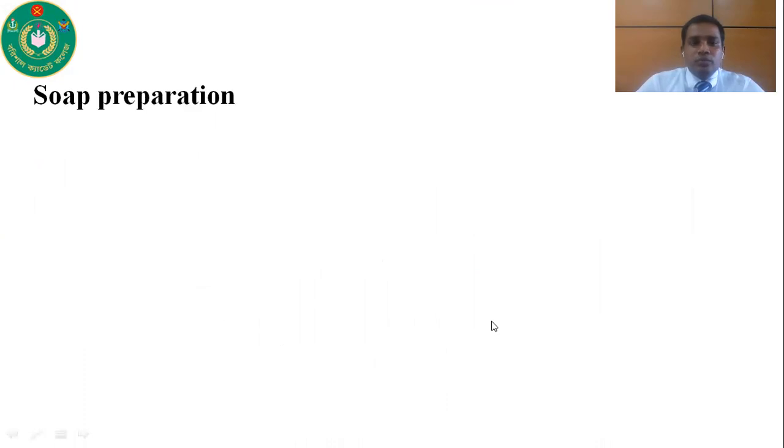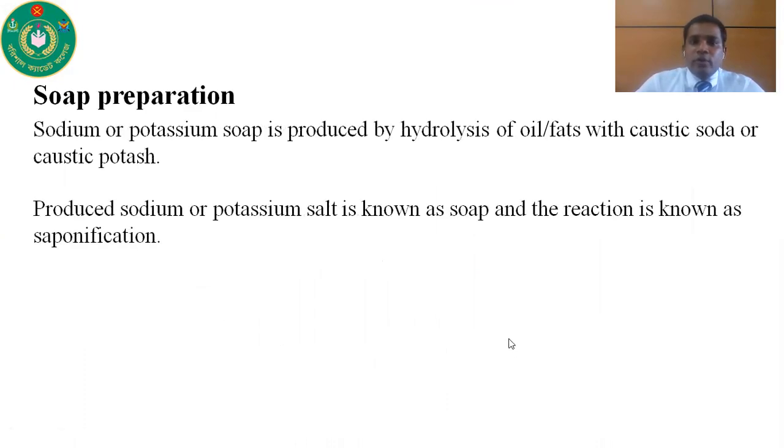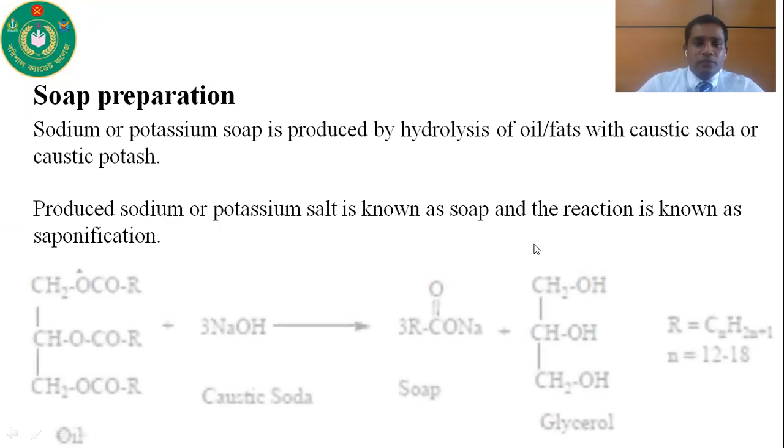So now, sodium or potassium soap is produced by hydrolysis of oil or fats with caustic soda or caustic potash. So what is soap? Soap is the sodium or potassium salts of higher fatty acid. So produced sodium or potassium salt is known as soap, and this reaction is known as saponification.